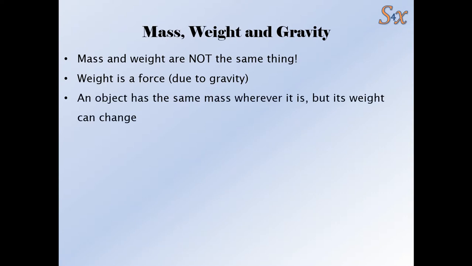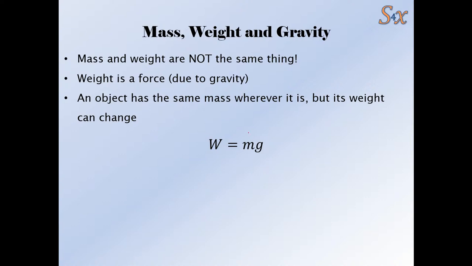Now, another important thing here is an object has the same mass wherever it is. If I have a bowling ball that weighs 5 kilograms, it has the same mass on Earth as it does on the Moon, as it does on Jupiter, as it does outside the solar system. Its mass is the same everywhere, because the mass is just about how much stuff there is in it, and that hasn't changed. However, the weight does change.